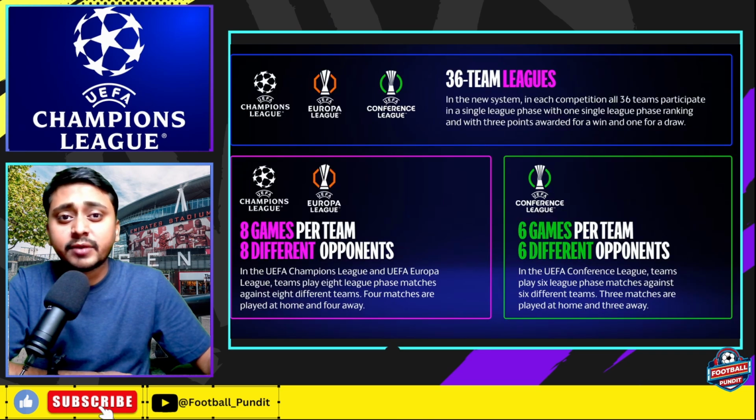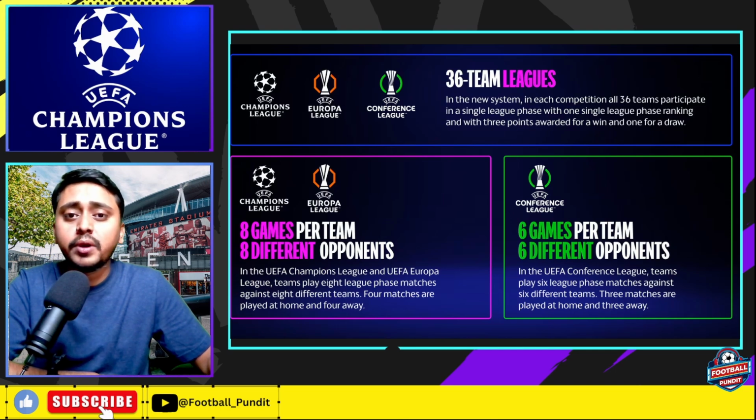Now, since we already discussed that there will be 36 teams per competition, there will be 8 games per team, and the difference now is that the 8 teams they play will be completely different opponents. So in the UEFA Champions League and the UEFA Europa League, teams play 8 league matches against 8 different teams. 4 matches they will play at their home ground and 4 away. There is a difference with the Conference League, where there will be 6 games per team against 6 different opponents. In the UEFA Conference League, teams will play 6 league matches against 6 different teams. 3 matches are played at home and 3 away.